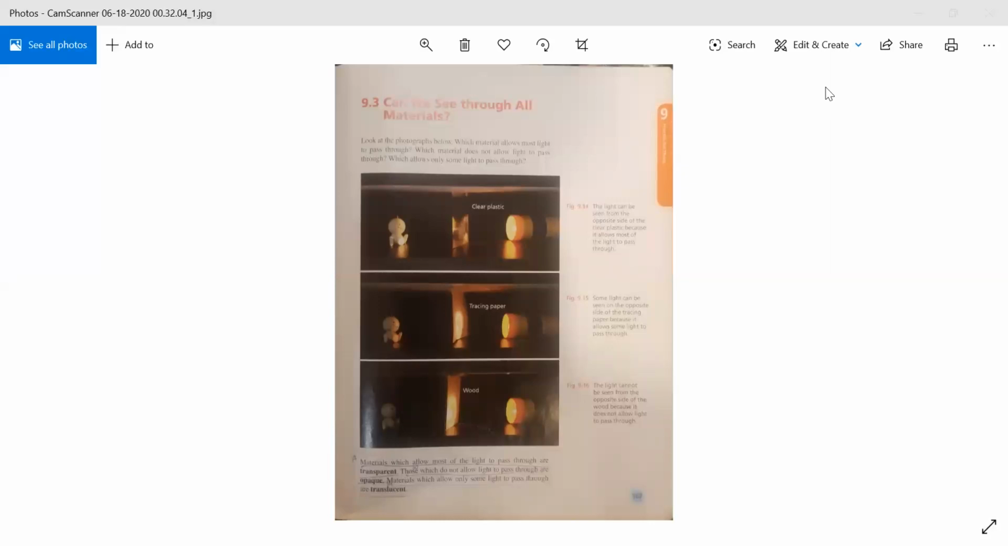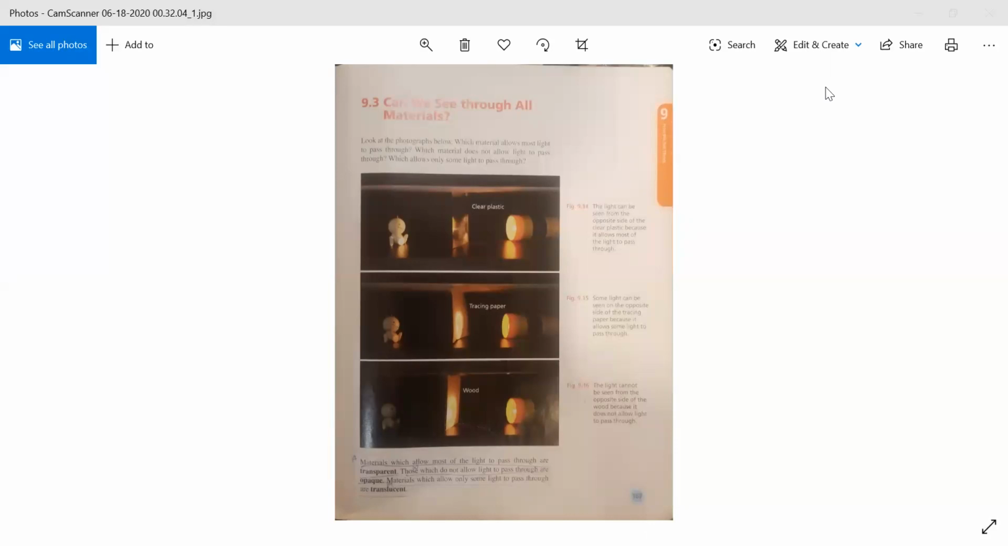Today we are going to study the chapter "How can we see things?", which is chapter number 9 in your course book. In the previous class we did half of the chapter, so today we are continuing the same topic. What you have to do is take out your books and open page number 167.